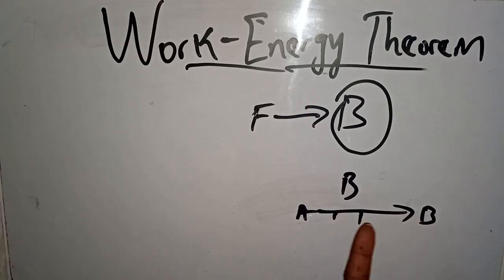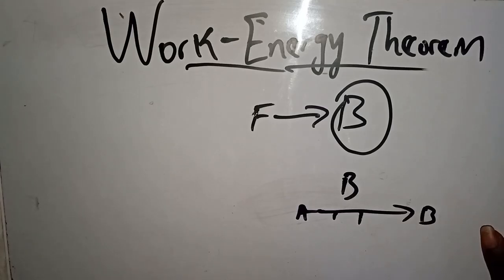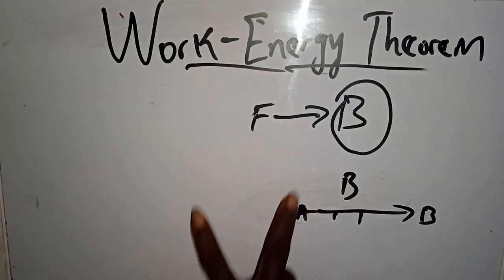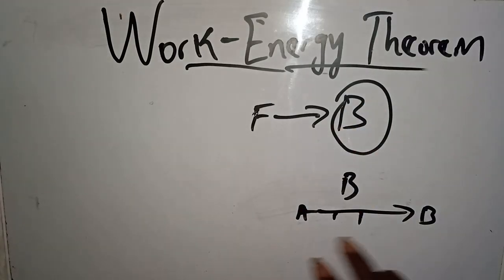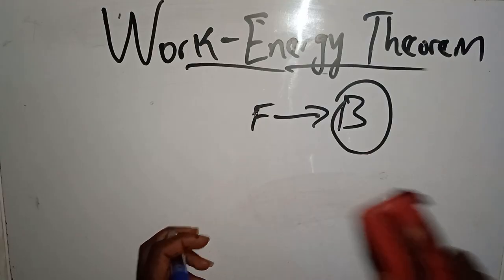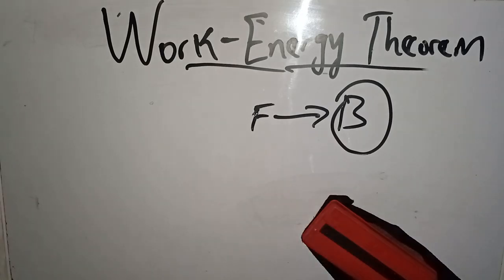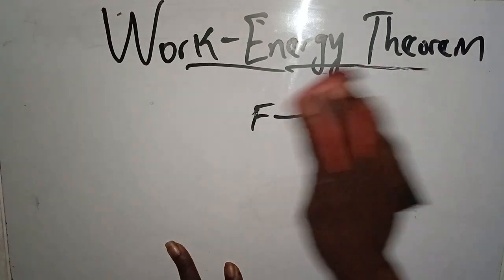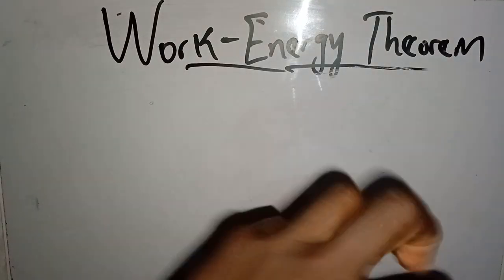So the change in the kinetic energy we get, as this body is being moved by the application of this force over this displacement, is equal to the work done by the force. This force is actually doing work on the body to move it from point A to point B. So, in a nutshell, the work done by a force acting on a body is equal to the change in the kinetic energy of the body when the body undergoes a displacement.